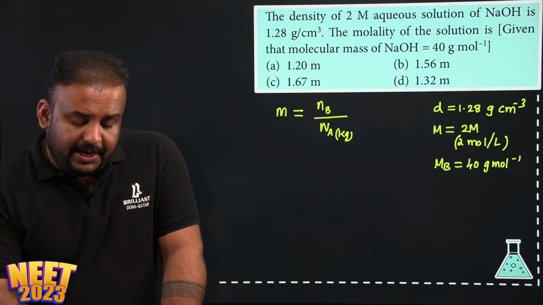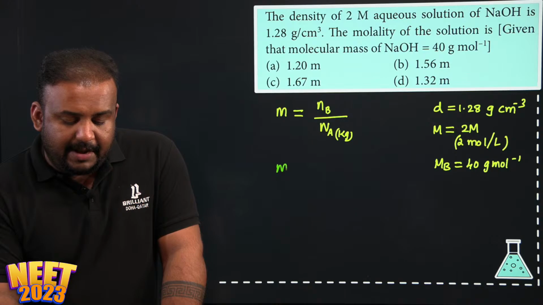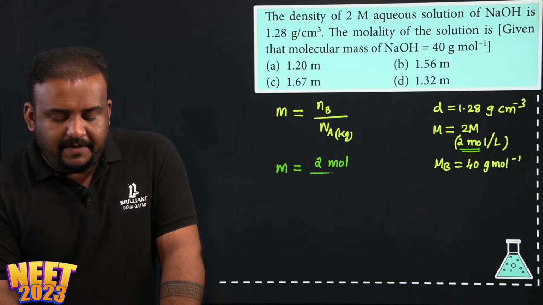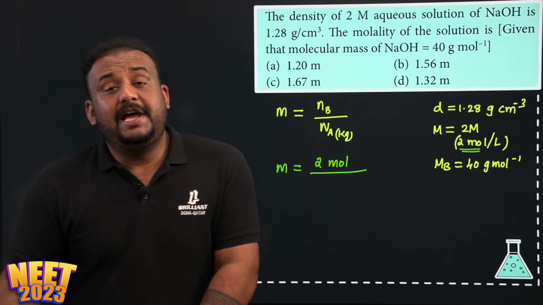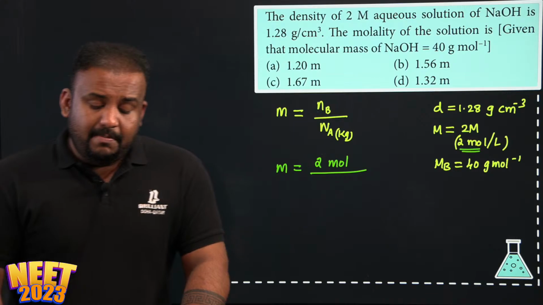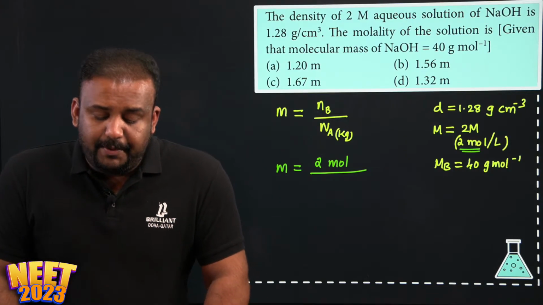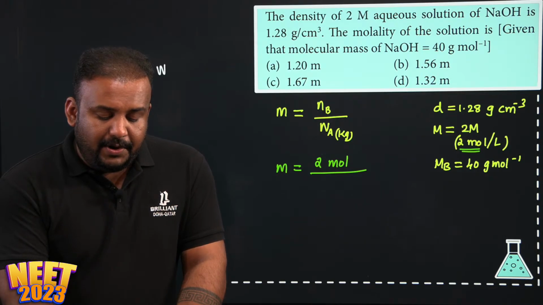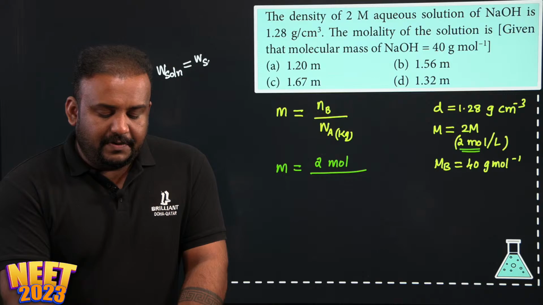Okay. So in order to find molality, you need the number of moles. Number of moles is already here. In 1 liter, 2 moles are there. Divided by, you need to find the weight of the solvent, but you don't know what is the weight of the pure solvent, but you can find that. How do we know that? Weight of the solution is equal to weight of the solute plus weight of the solvent.